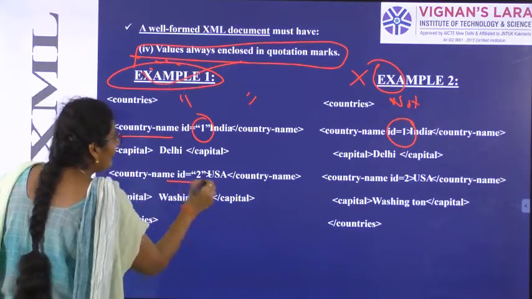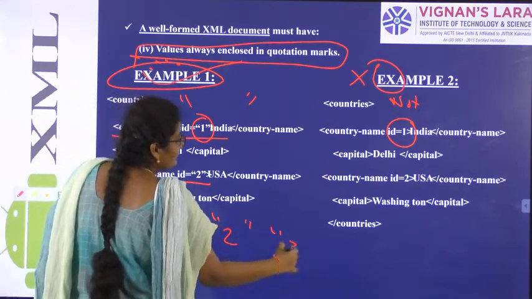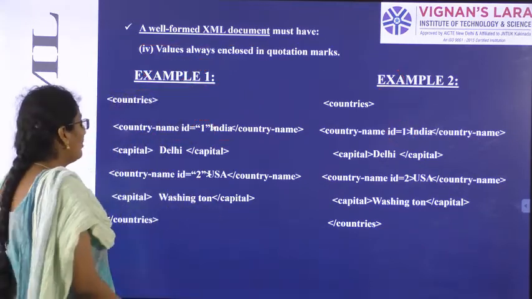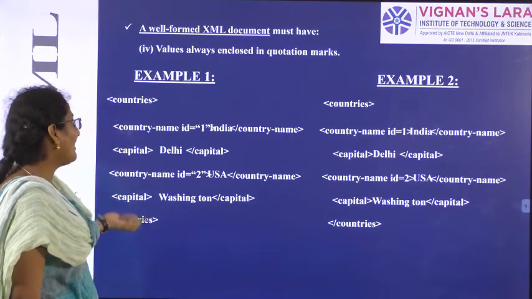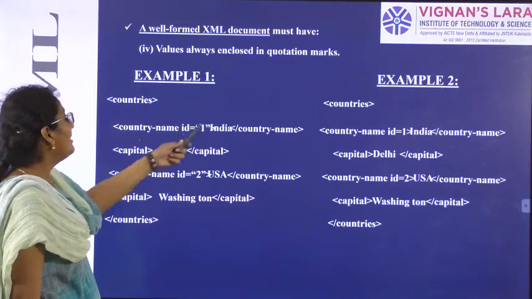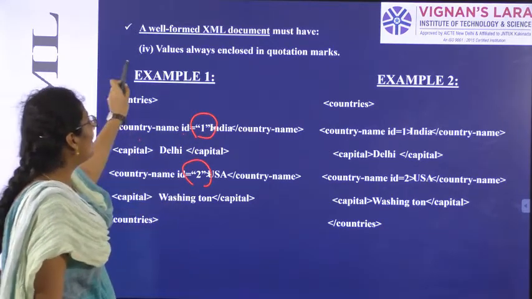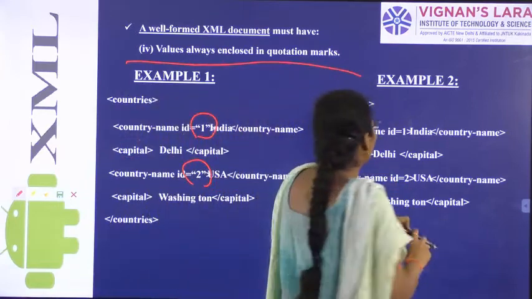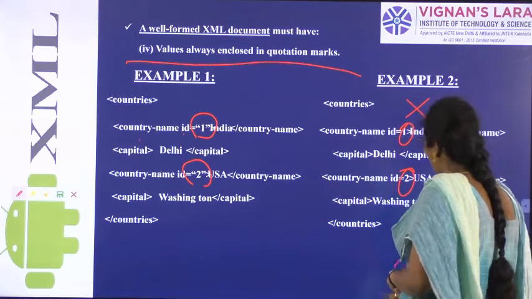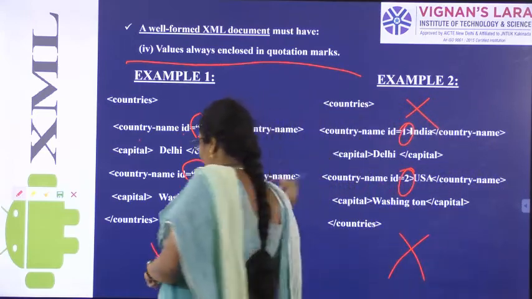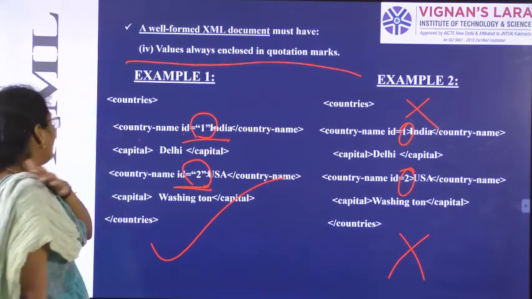Because here country ID 1 and 2 are enclosed in quotations. In this example, again I am taking the example of countries. Here I have taken the parameter country ID. This ID must be given in the form of numerical values. All these numerical values should always be enclosed in quotations. So example 2 is not a well formed document. Example 1 is a well formed document because all the numerical values are enclosed in quotations.